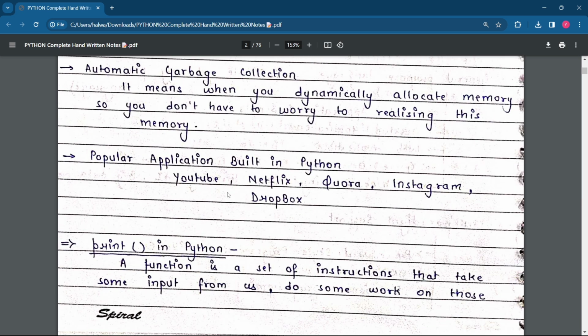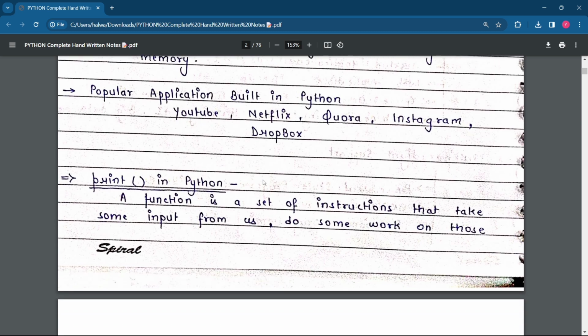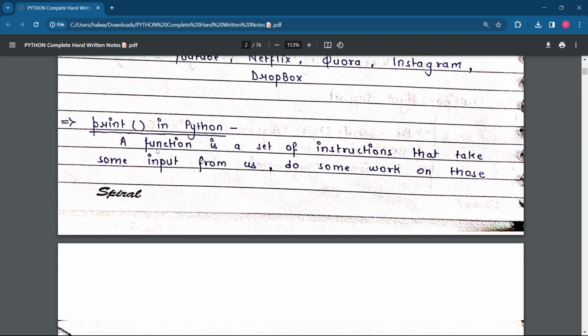Popular applications built in Python. I hope everyone knows what applications are available in your mobile as well as the desktop, whatever you see around you, such as YouTube, Netflix, Quora, Instagram, Dropbox, and more applications. There are a lot of applications, not just these. Your ChatGPT, OpenAI.